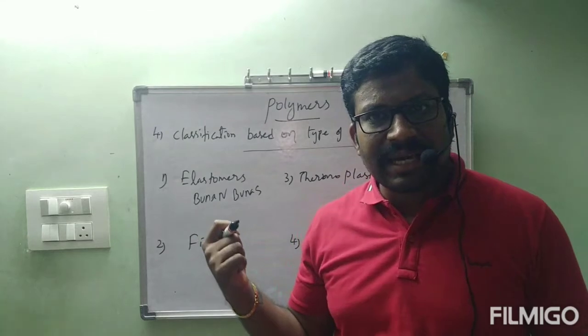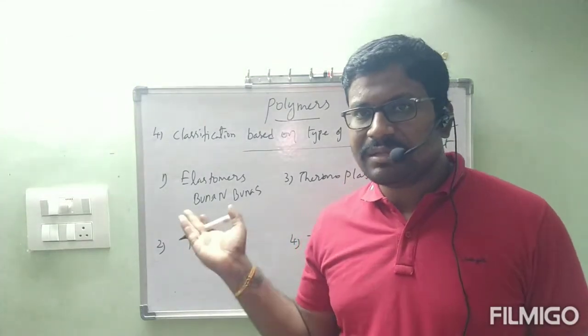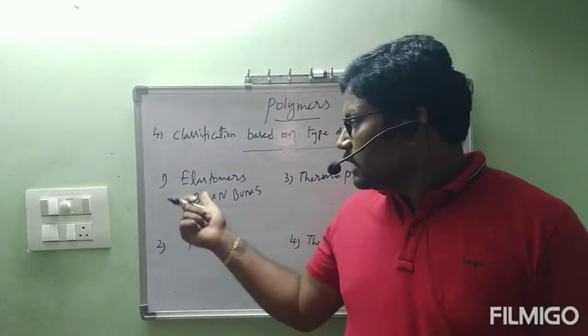That's why these are kept under the heading elastomers. Rubber bands come under this category. Buna-S and Buna-N come under rubbers, elastomers.